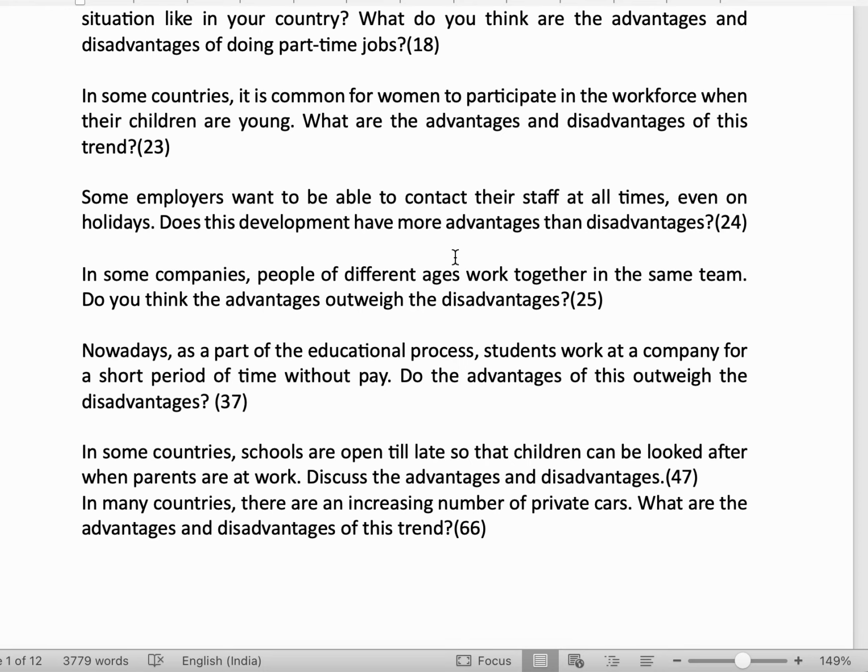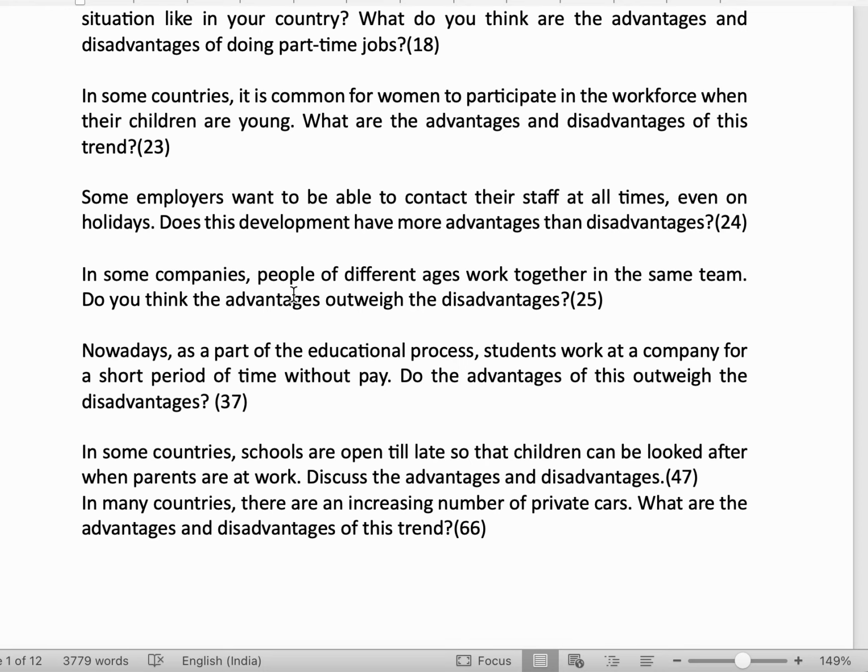So you have to write this connectivity between the employer and the employee. So the employee may not even get any free time. Even when he's at home, there will be stress of being connected. But at the same time, there will be advantages that the employee can look after some family commitments, yet be connected to the office so that for any urgent matter can be connected. So you read this essay, you'll come to know the advantages and disadvantages.